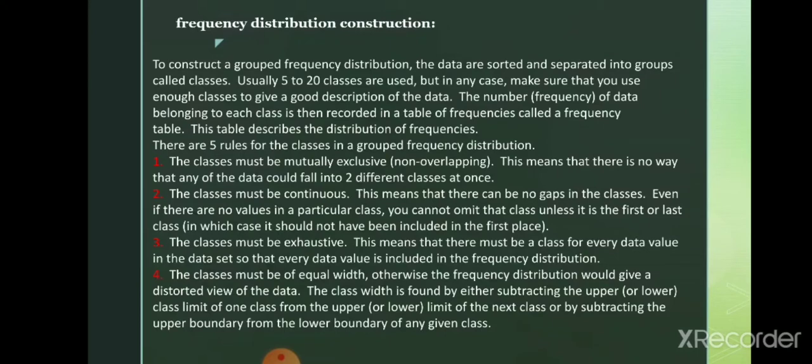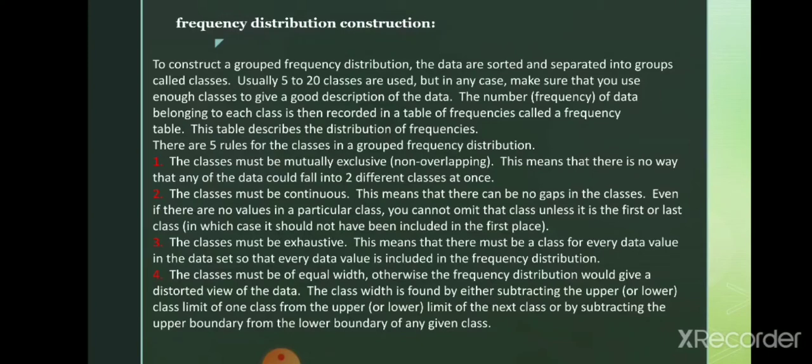That is 30 minus 20. The upper limit of the second class is 30 and the upper limit of the first class, 10 to 20, is 20. So subtract 20 from the second class upper limit 30. 30 minus 20, what is the value? 10 comes.